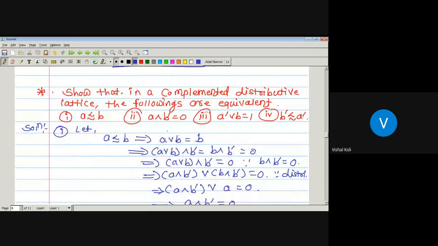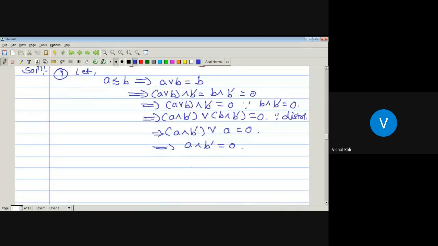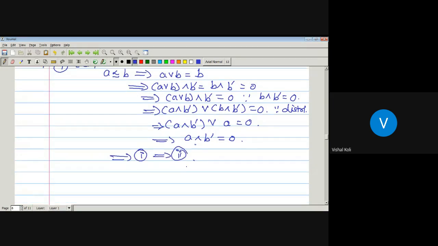If A precedes B, then A meet B dash will be equal to 0. So we have taken A precedes B and we have proved that A meet B dash will be equal to 0, which implies 1 implies 2. Okay. Now the second one.